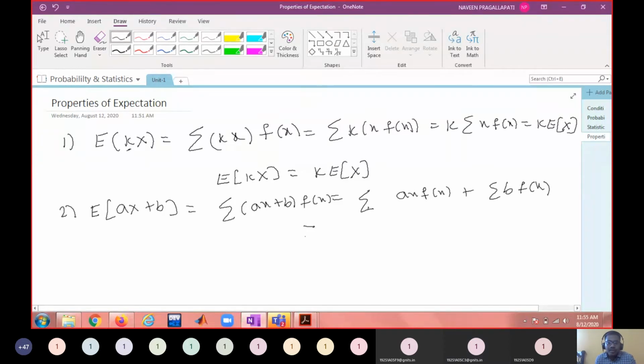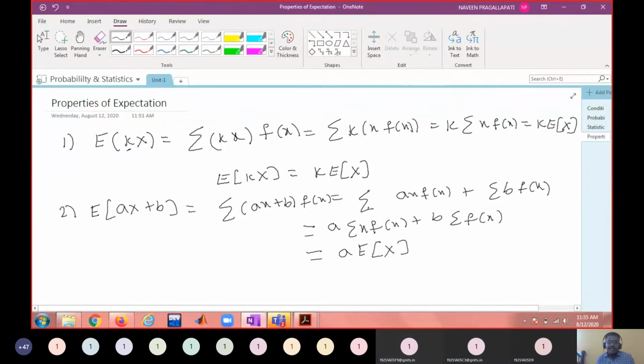So this is equal to a into sigma x f of x plus b into sigma f of x. So what is a into sigma x f of x? A into the expectation of x.